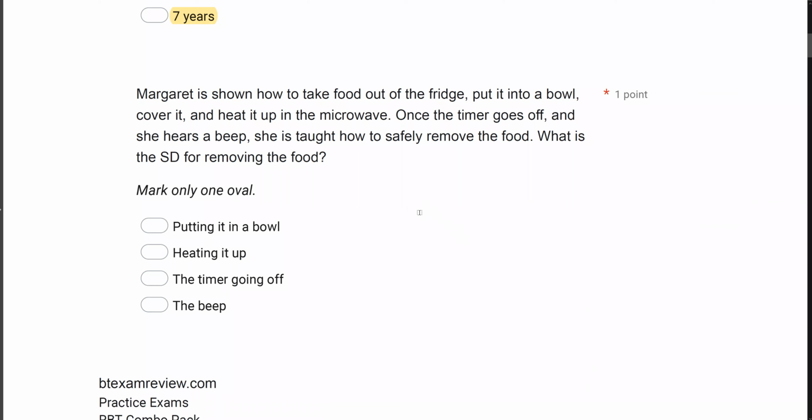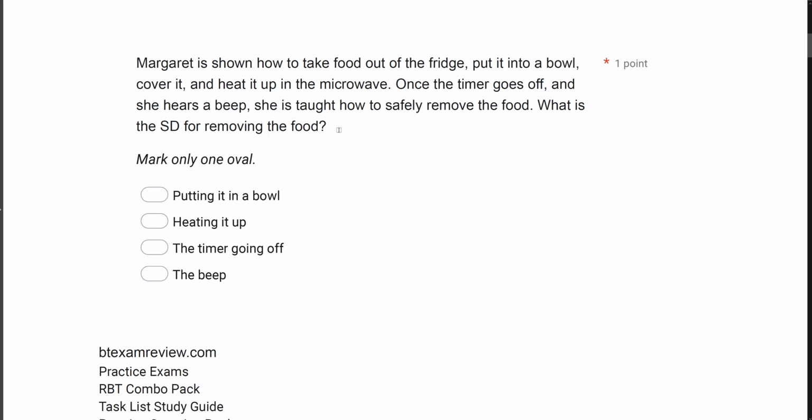Margaret is shown how to take food out of the fridge, put it into a bowl, cover it, and heat it up in the microwave. Once the timer goes off and she hears a beep, she is taught how to safely remove the food. What is the SD for removing the food? So the SD does what? Well, it signals reinforcement is available. It's an antecedent and typically occurs right before the response. So the response is removing the food.